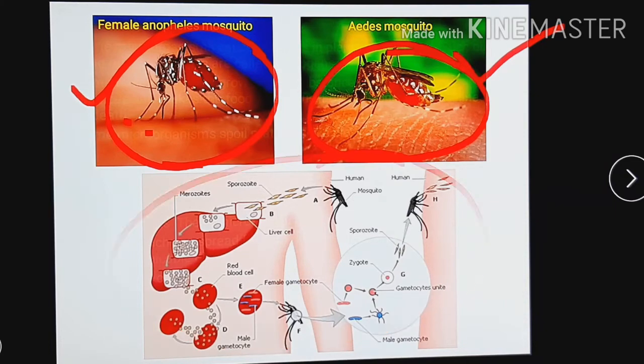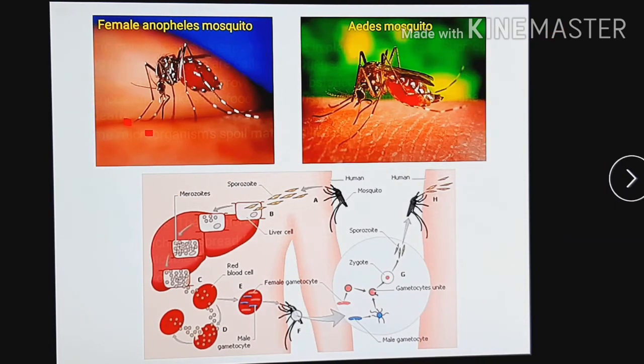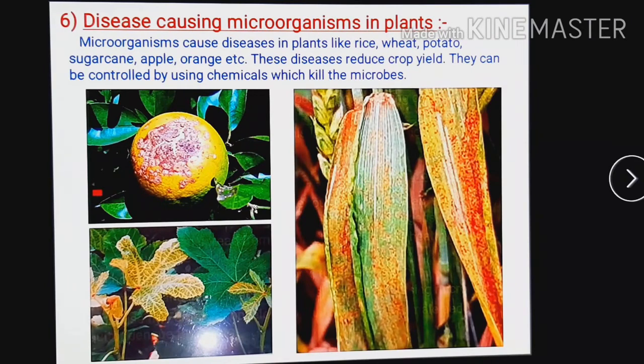The next point is disease causing microorganisms in plant. We have seen these pathogens are causing diseases in animals as well as human beings, but in plants also these microorganisms cause some diseases. So which are those? In plants like rice, wheat, potato, sugarcane, apple, orange, these are the examples of plants. In these plants microorganisms may cause diseases.